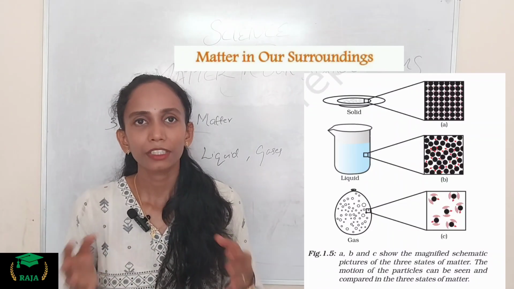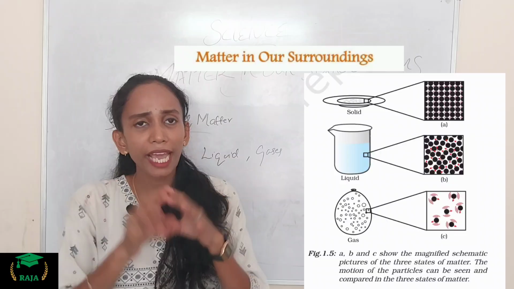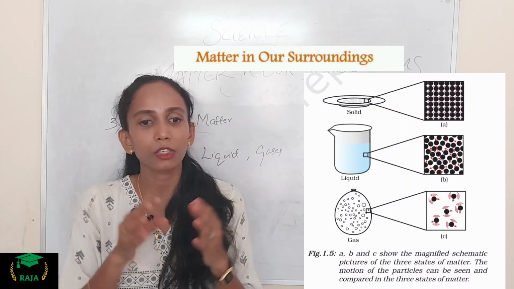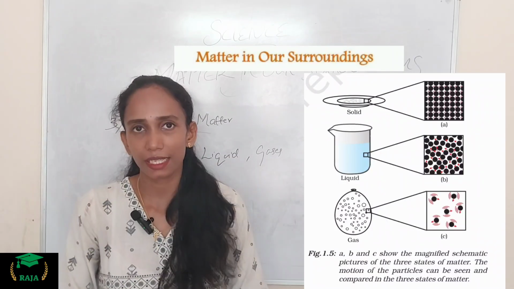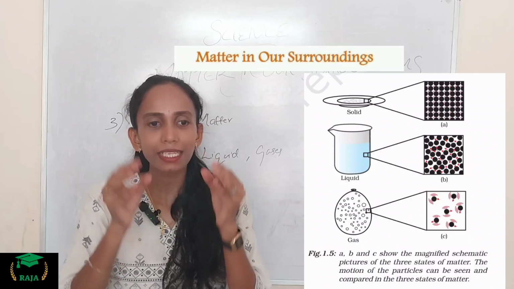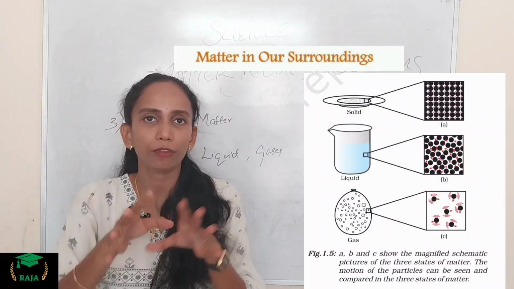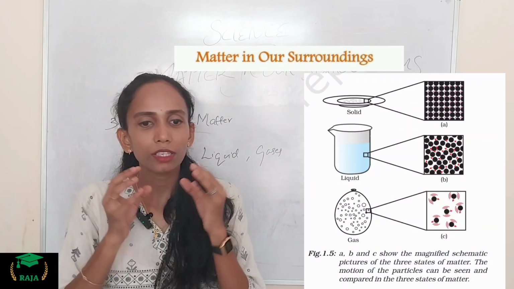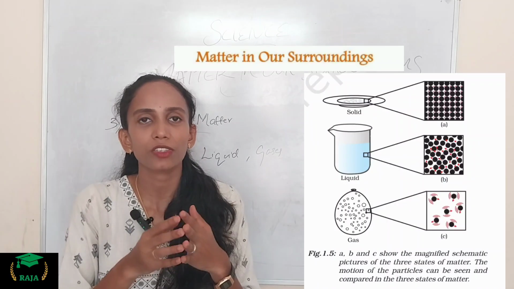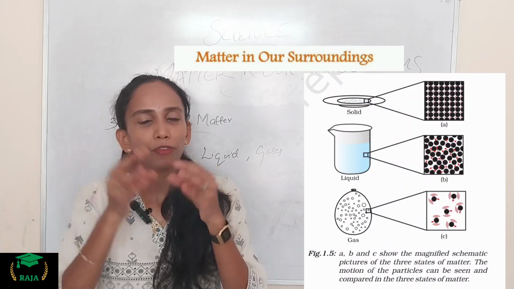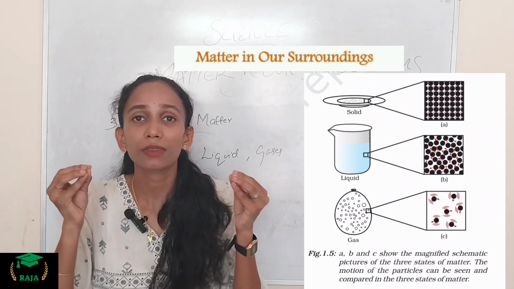Okay, then the properties of gases. Gases, like liquids, have no definite shape, and they have no fixed volume. Gas occupies the whole space of the container. The space between the particles of a gas is always maximum, and the force of attraction between the particles is always minimum.